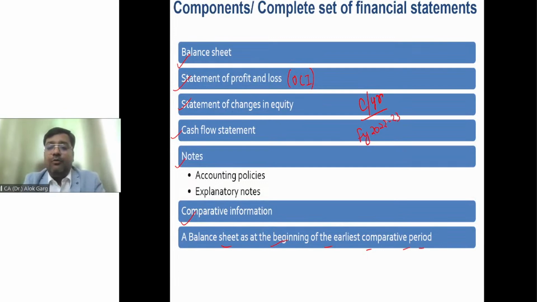For financial year 22-23, what is the date of balance sheet? 31st March 2023. What is the comparative year? Financial year 21-22. 31st March 22 is the balance sheet date, right? Is that clear? Current year is financial year 22-23. Balance sheet date is 31st March 23. Comparative year is 21-22. Balance sheet date is 31st March 22, right? I hope this is clear.